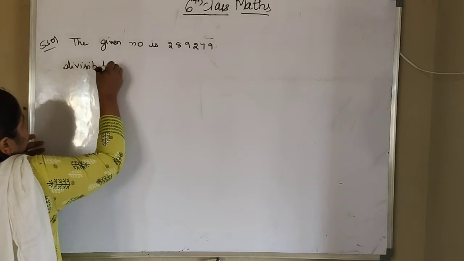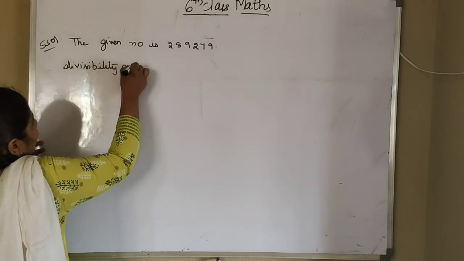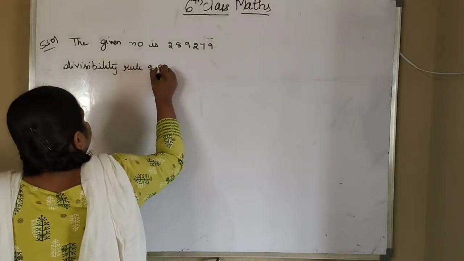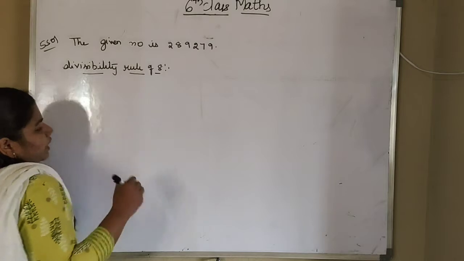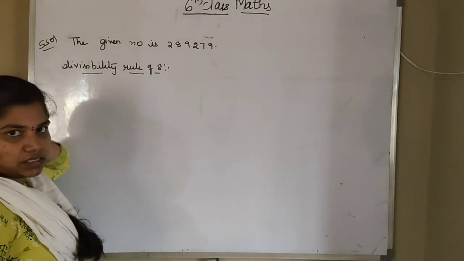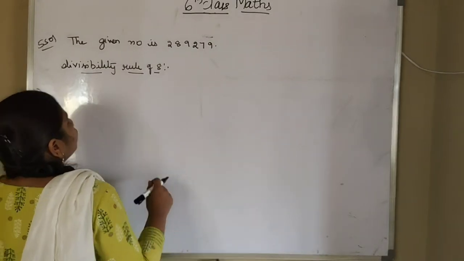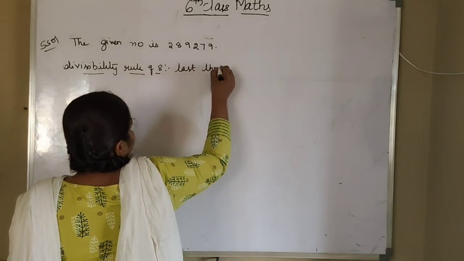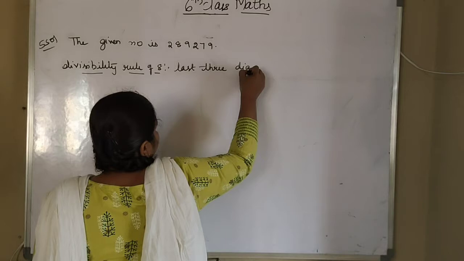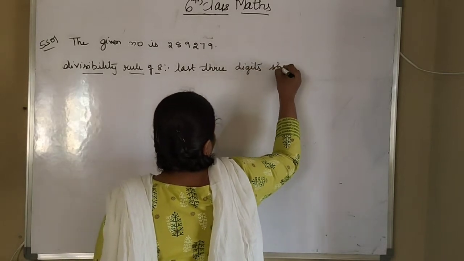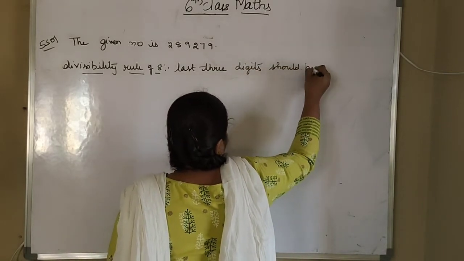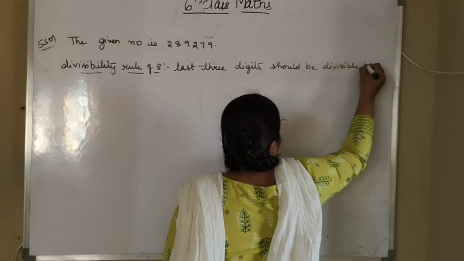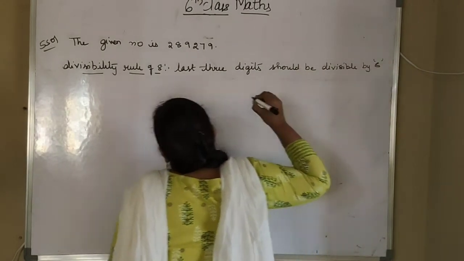Why I am writing these divisibility rules again and again is because you have to remember. It will be easy for multiplication, and for doing LCM, HCF it will be useful. So what is the divisibility rule of 8? The last 3 digits should be divisible by 8, or it can be zeros.